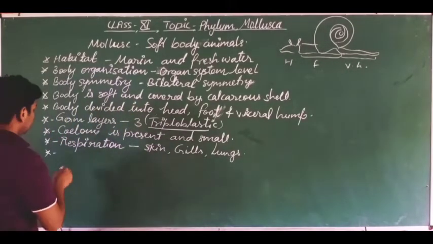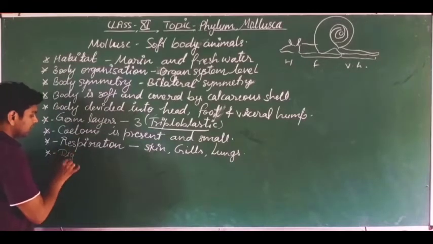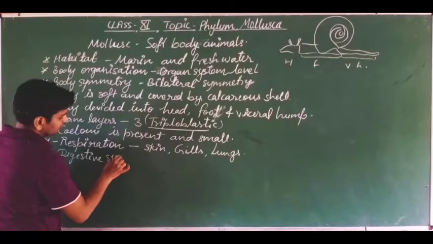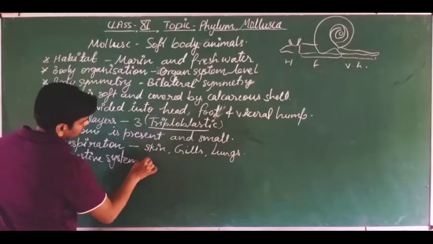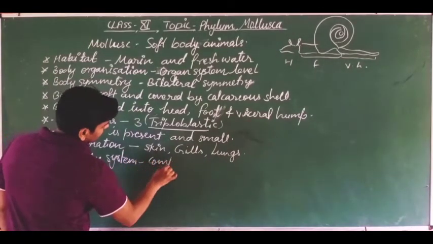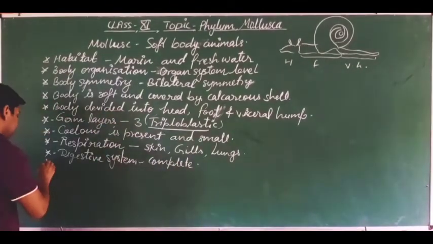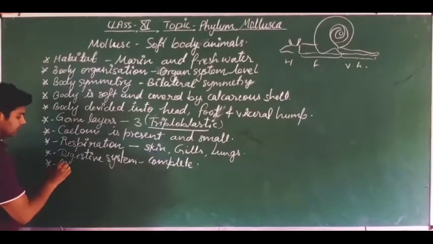Next, dear students, the digestive system. The digestive system is complete type. Next, the circulatory system.